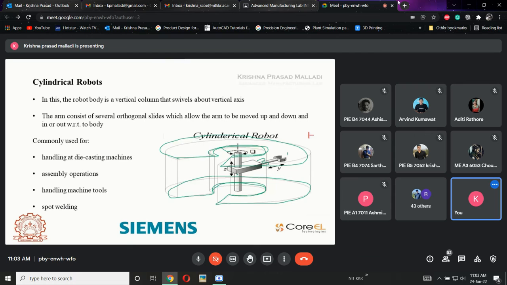The second condition is z. If z is 0, then I will be getting this inner circle at ground level. If z is at maximum, z max, then I am getting this higher circle. And because of theta, I will be getting the circle radius. If theta is 360 degrees, then I will be getting a complete circle. If theta is 240 degrees only, then I will be getting a part of a circle. If the robot has only 45 degrees, then I will be getting only this part of the circle. This is called the robot envelope. Clear?